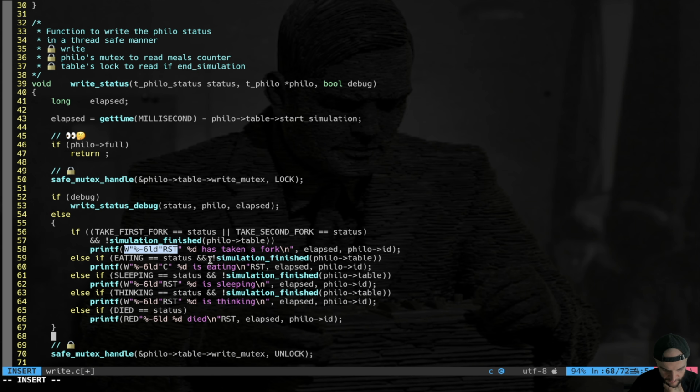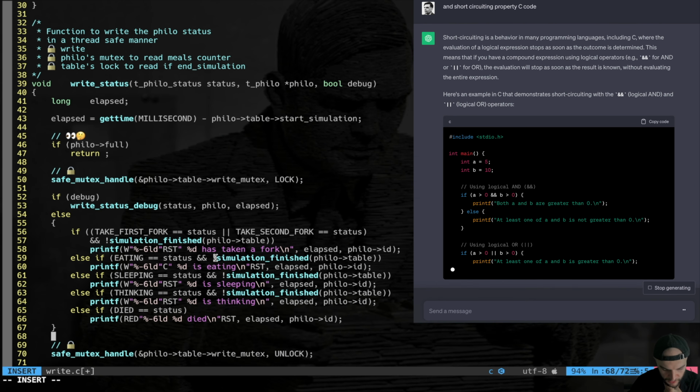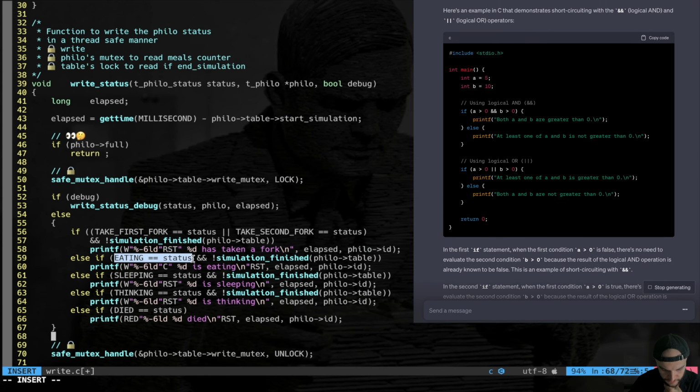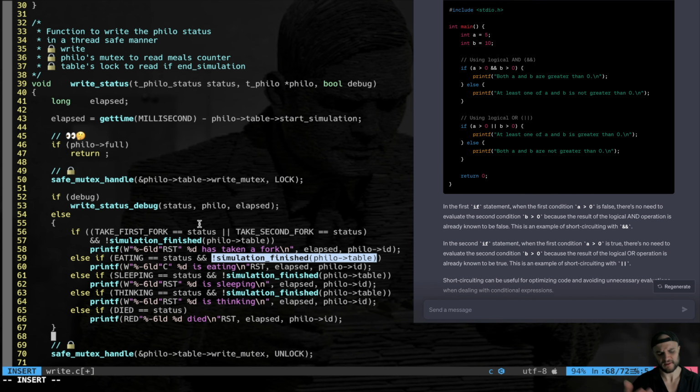And the thing is that I have "while not simulation finished" called in every if. Arguably it is a better design to put "if simulation finished" at the very top and then just escape, but I don't know, in a multi-threaded environment this can happen at any time, so maybe it's better like that, frankly. And this function is not called all the time, right? It's not going to be CPU intensive because we have the short circuiting thing, right? This is going to be called only if the first one is true, you see? So probably it is better to put it at the top. Probably this is a better design, but nonetheless, it's not crucial.